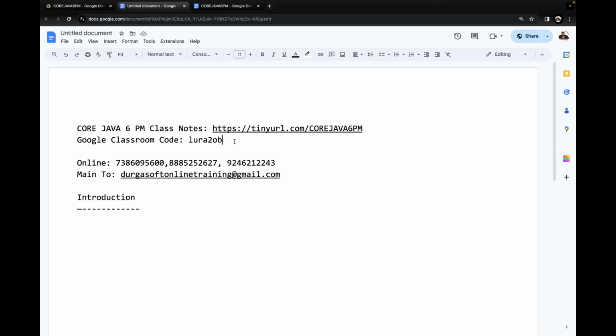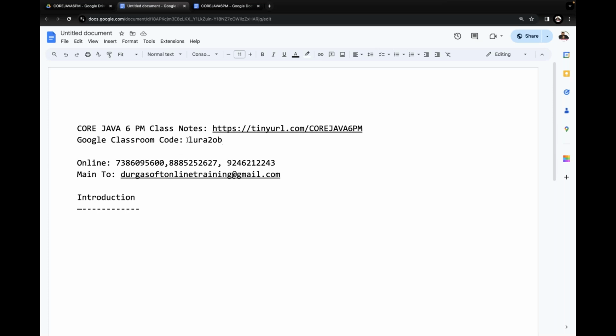Right, sir. After installing it, we will get a plus symbol, or we may get two options like create classroom and join classroom. There we have to select join classroom. Either with the plus symbol or the two options, the join classroom option is available. If you get the plus symbol, click on it, and the join classroom option will come. Select it.